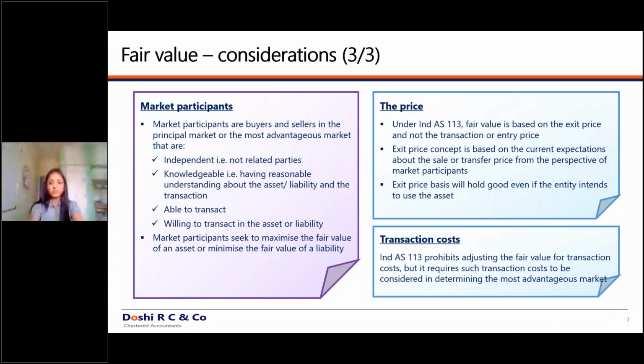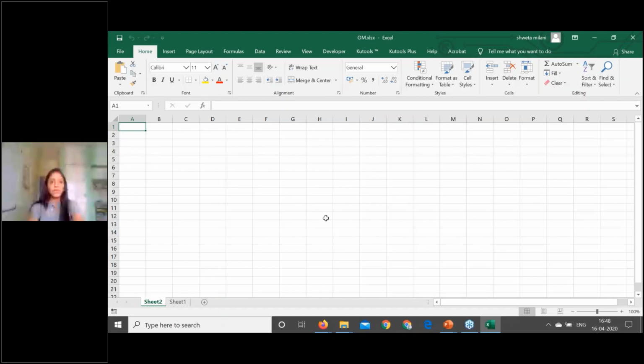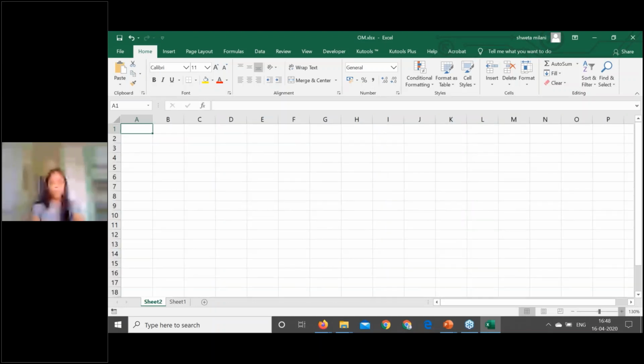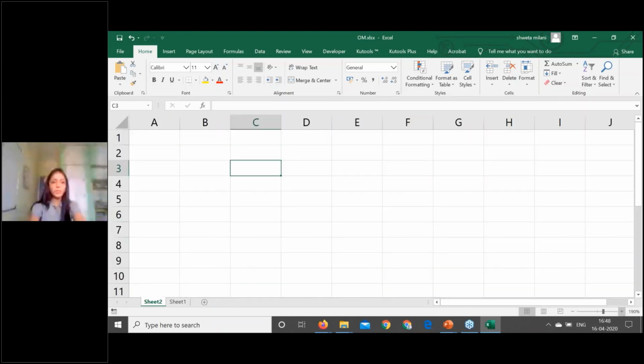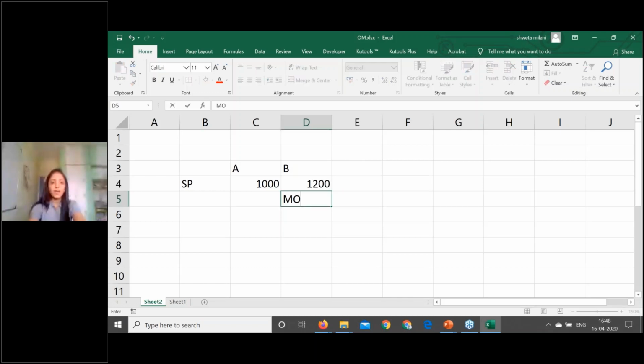Now, there is market A and there is market B. The selling price in market A is 1,000 rupees and the selling price in market B is 1,200 rupees. As per these two markets, the most advantageous market seems to be B, because the price in market B is much higher.